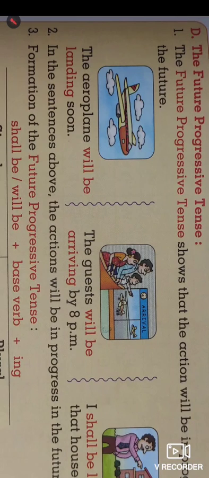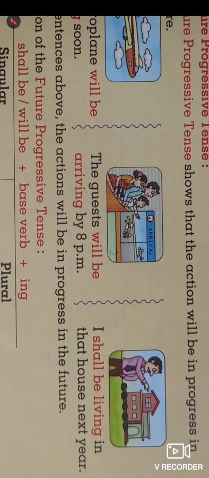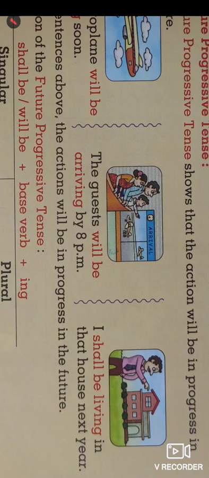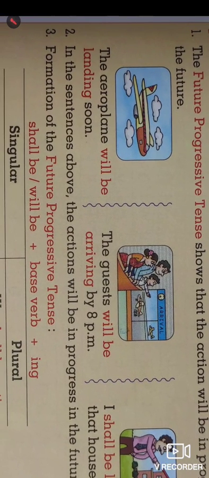Look at the pictures. The first picture is of an aeroplane, the second is a family standing at the airport arrival, and the third one is a man with a house. Look at the first sentence: the aeroplane will be landing soon.